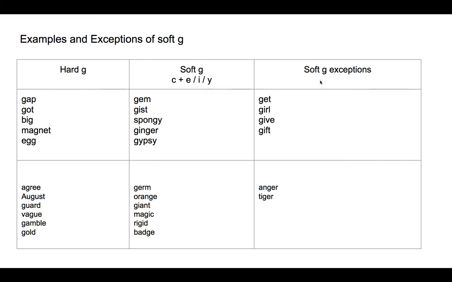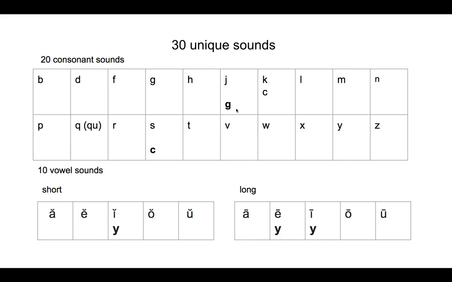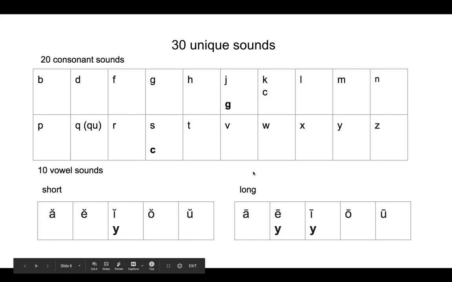There are some exceptions to soft G rule. For example, in the words get, girl, give, gift, G has hard sound in spite of it coming before E or I. So these are the few words that are exceptions to the soft G rule. There are some more examples of soft G exceptions. So we have seen the other sounds of G, C and Y, and I have updated the table accordingly.